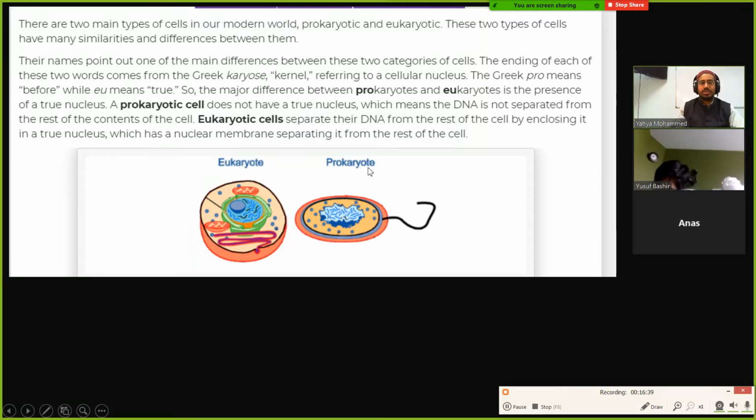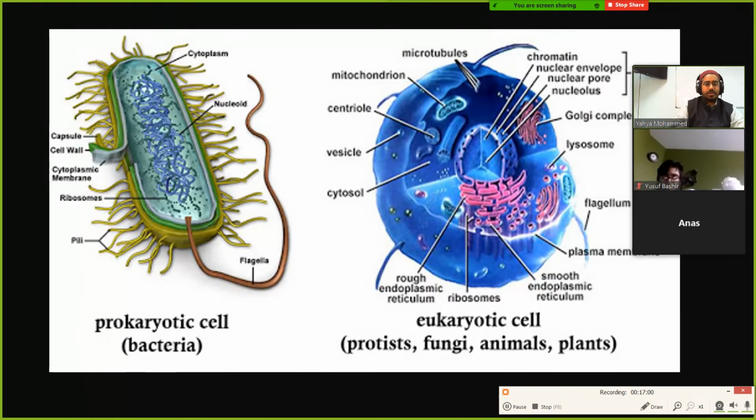So one of the differences between prokaryotic and eukaryotic cells is that prokaryotic cells do not have a true nucleus, and eukaryotic cells do have a nucleus. So eukaryotes have a true nucleus. Prokaryotes do not have a true nucleus.